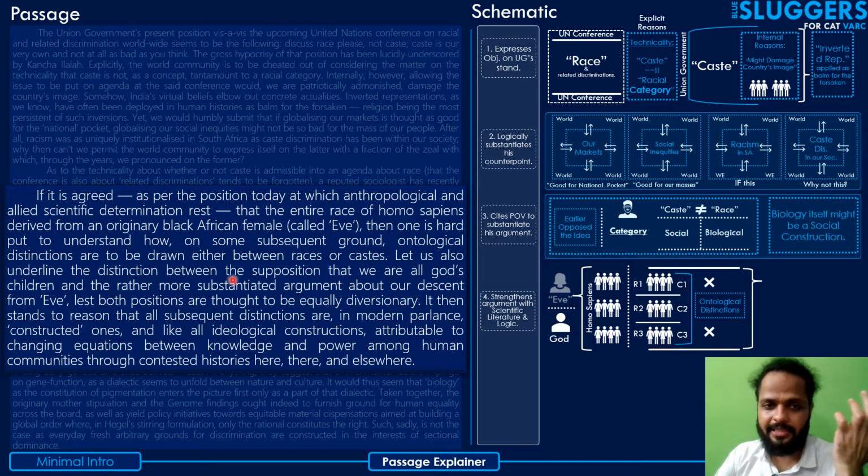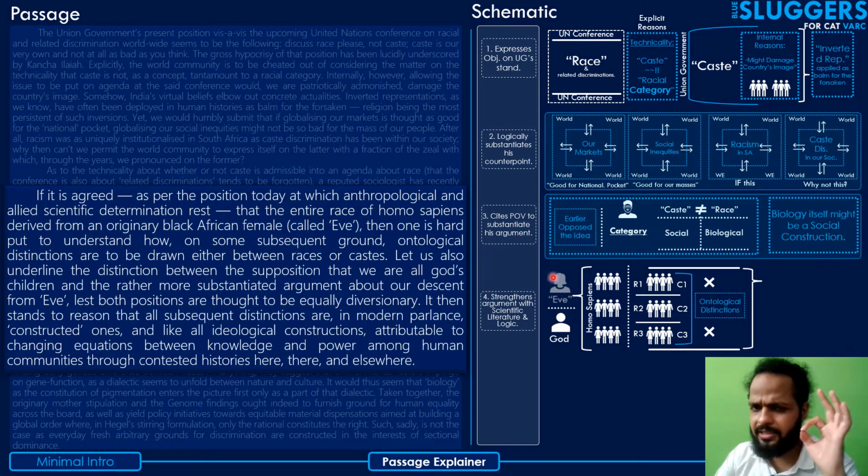One is the supposition, a hypothesis, that we are all God's children and came from the same source. And the other, rather more substantiated argument, which has more proof and evidence, is our descent from Eve, the one you already talked about.